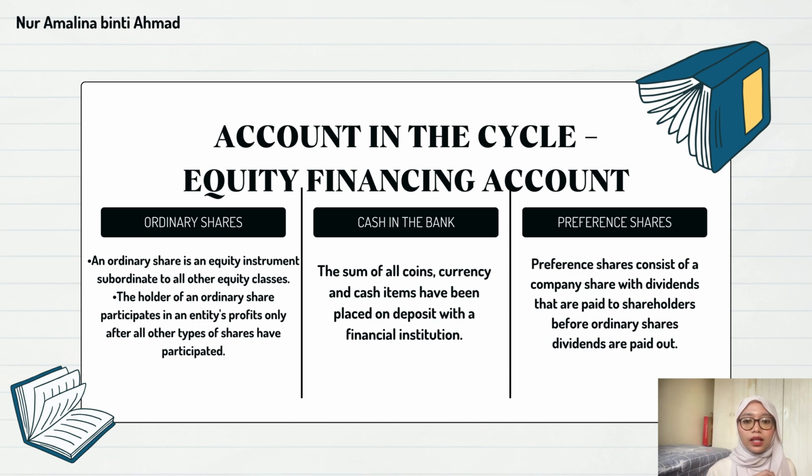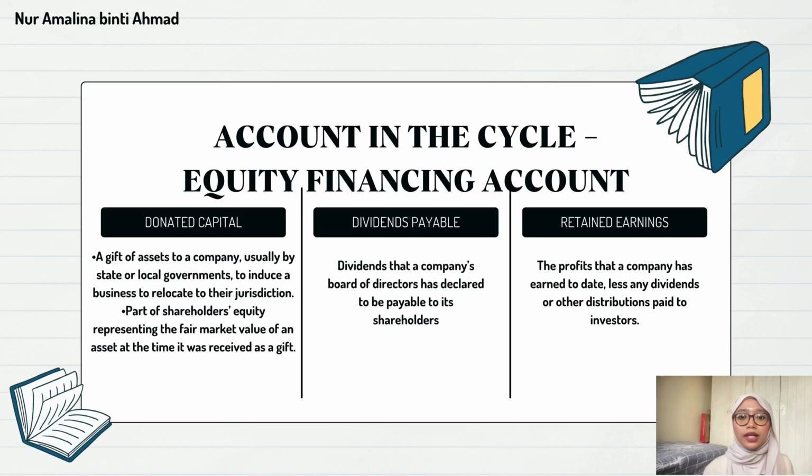Preference share consists of company shares that are paid to the shareholder before considering ordinary share dividends being paid out. And also donated capital.